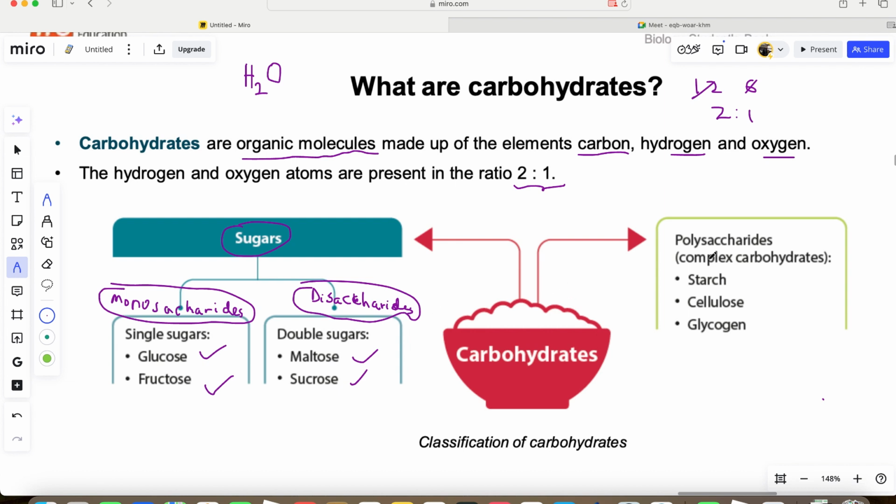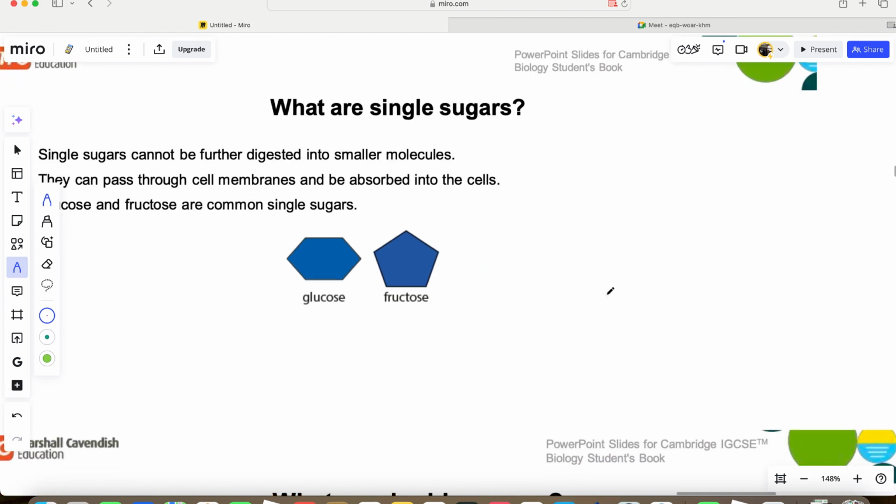The third one are called the complex carbohydrates. They include, number one, starch. You'll be hearing of starch, like bread, like cereals, like this popular one, Quaker oat, the oatmeal. They are all complex sugar. You have cellulose, like some grasses and so on. You have glycogen. Okay, these three are good examples of complex carbohydrate, and they are called polysaccharides. Now let's go to the next one where we explain them in details.